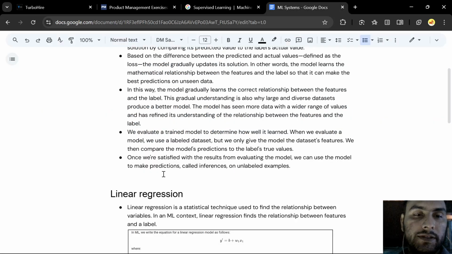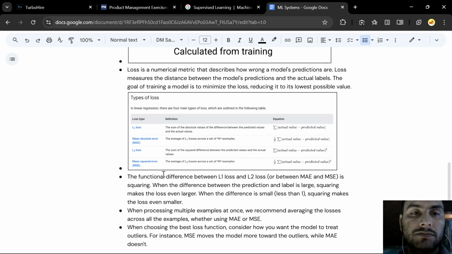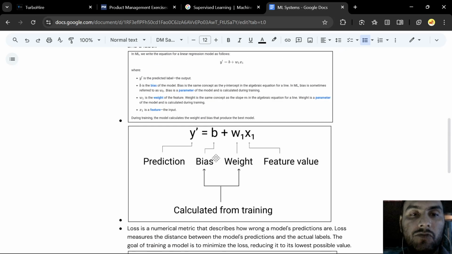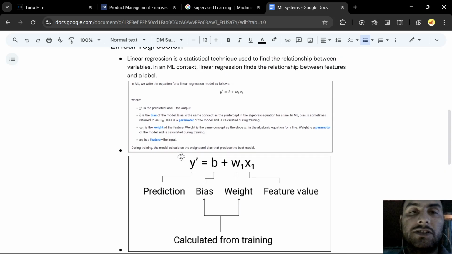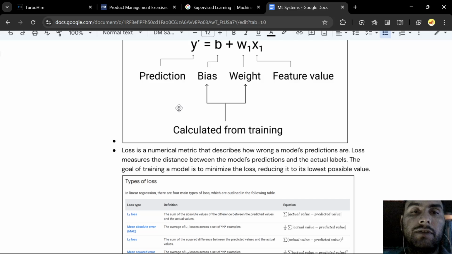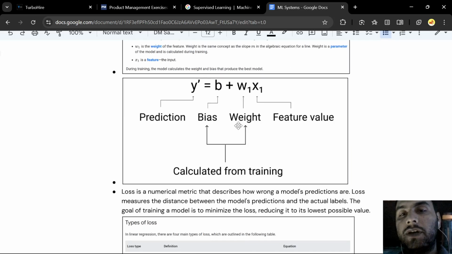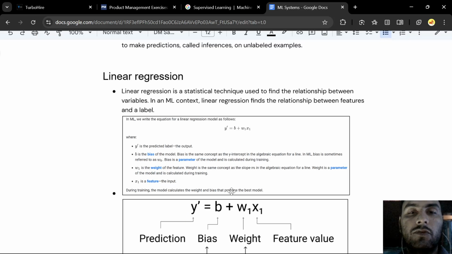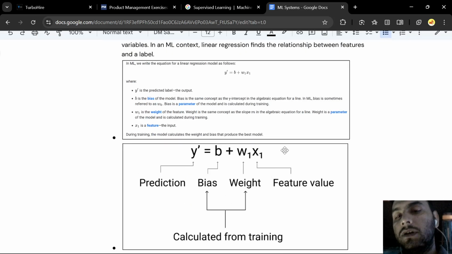Okay, that is all I think I have written on linear. So this is the actual example based on the linear regression equation. y is the output that we want, the prediction that we need to make. b is the bias, w is the weight, x is the feature value, calculated from training. This is the single feature, feature one. It could be multiple features, which will be added here: plus w1x1, plus w2x2, and so on for the number of features.